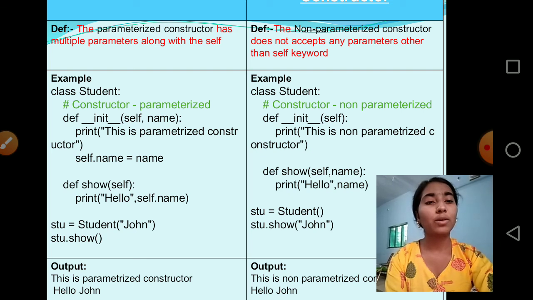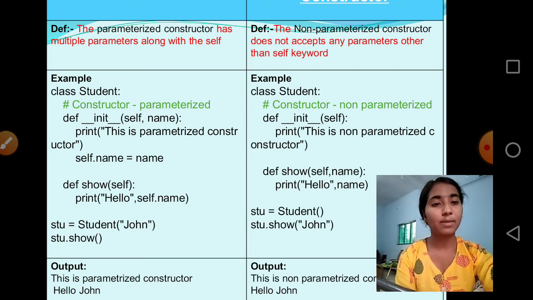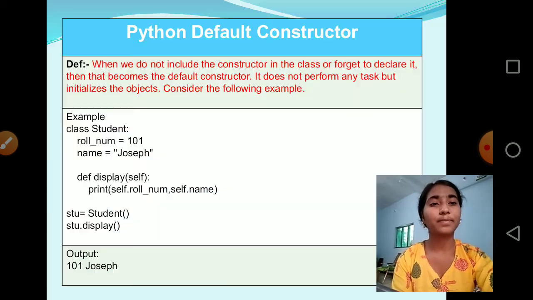And in the show method, we print hello and name, which accepts self and name as parameters. stu is the object of the Student class, and stu.show will invoke the show method from the Student class with the parameter John. The output we will get is: this is non-parameterized constructor, hello John.